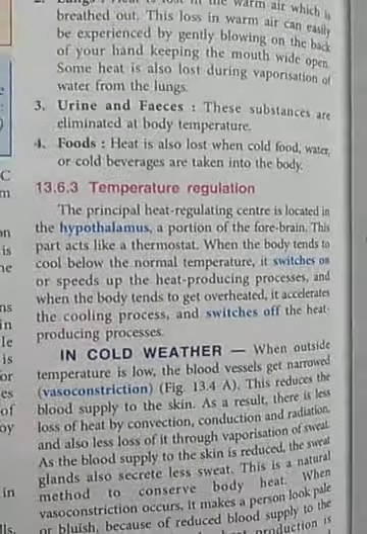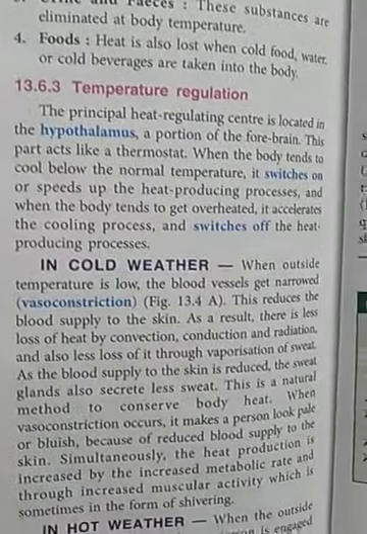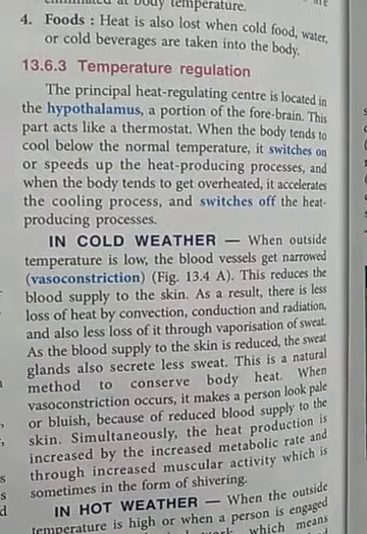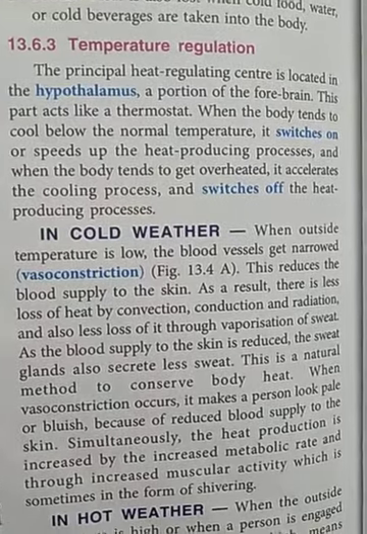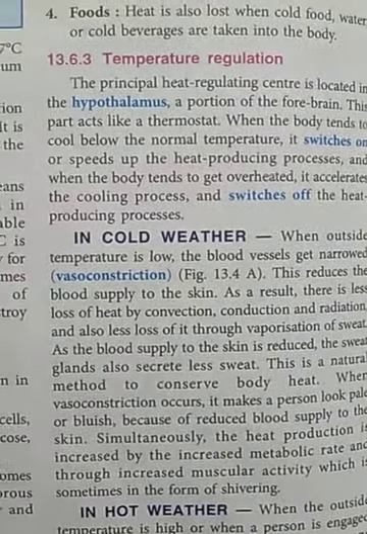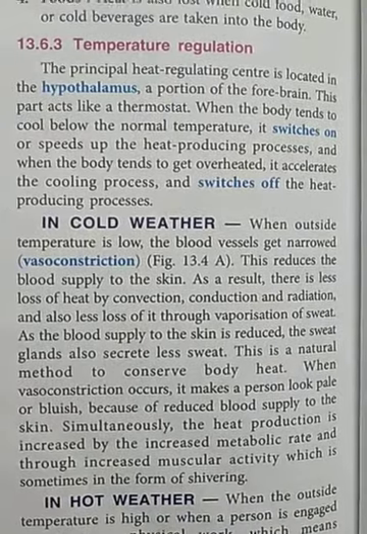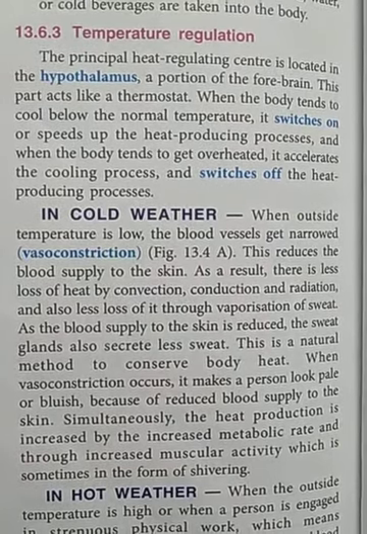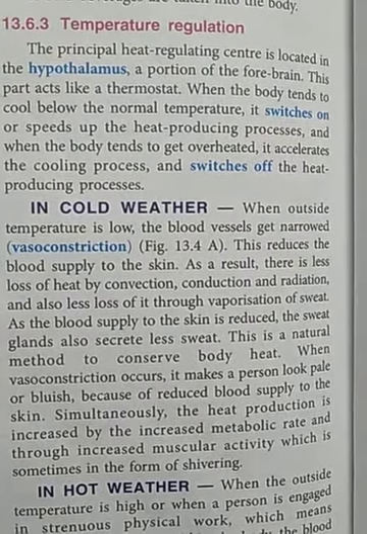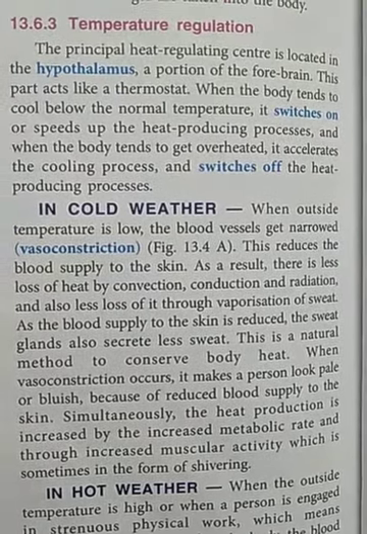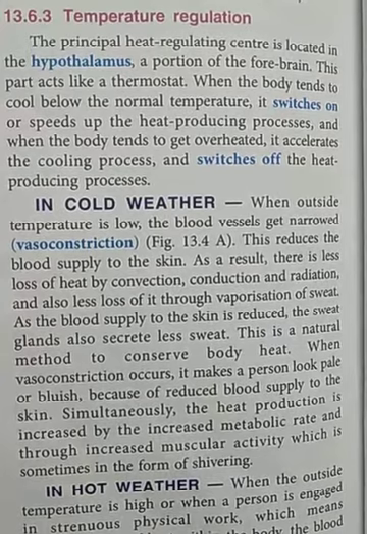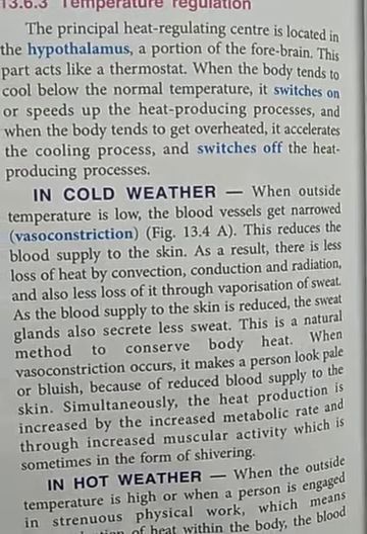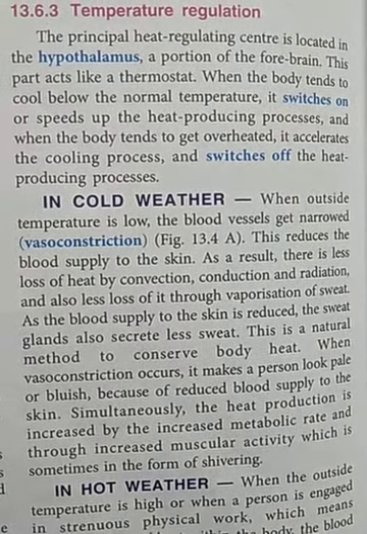Now we will discuss the last topic of our chapter, skin, that is temperature regulation. How is our constant body temperature maintained, how is it regulated? So students, it is regulated with the help of a part of our body which is a portion of our forebrain, known as the hypothalamus. This hypothalamus is the principal heat regulating center of our body. And this hypothalamus acts like a thermostat. Thermostat means which maintains the body temperature in a natural way.